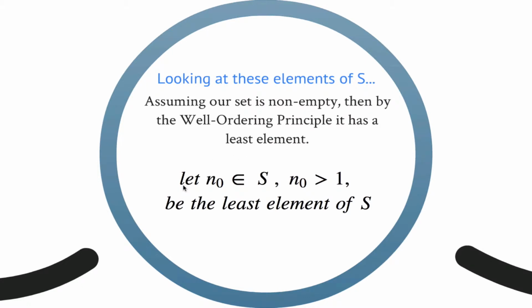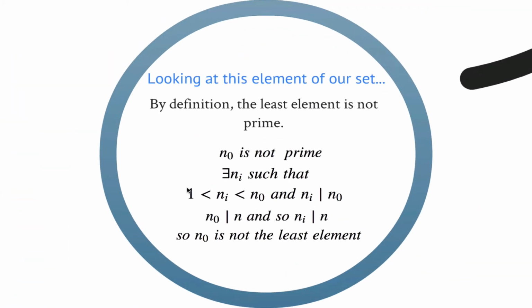So we let n0 be an element of S, and n0 is greater than 1, because all the elements of S are greater than 1. We let this be the least element of S, that is, the smallest element. Now we look at this element of our set. We have assumed that none of the elements in our set are prime. That is, we assumed that none of the factors of n, which are greater than 1, are prime.